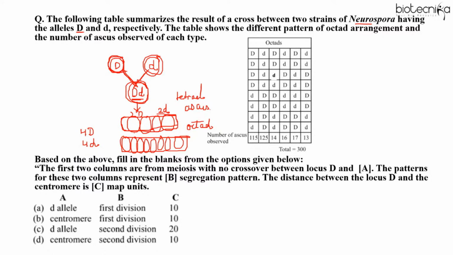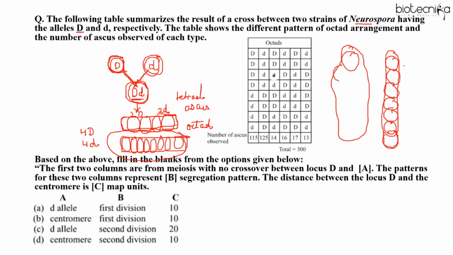You have to remember the examples. When we talk about the arrangement of the ascospores in an ascus, if they are orderly arranged, like here you can see this is an ascus, the cylindrical bag where the ascospores are very compactly arranged, right? So there could be no shuffling of the ascospores. This is ordered arrangement. But if this kind of arrangement is there, you can see that there are a lot of spaces, they are not compactly arranged, and shuffling of the ascospores can occur. So this is unordered arrangement.